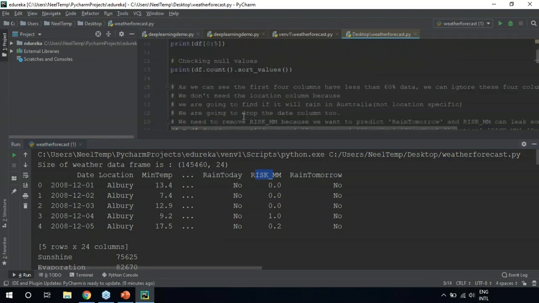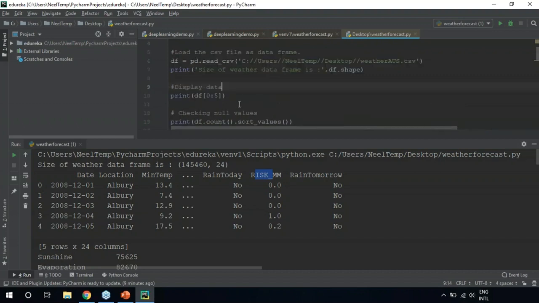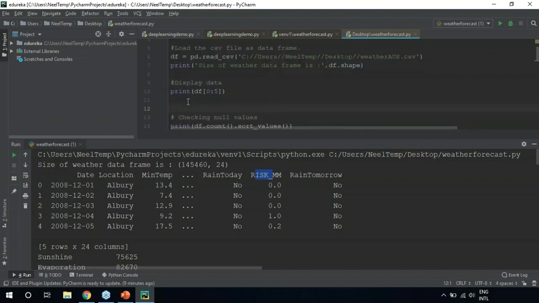Now the next step is checking for null values. This is basically data pre-processing. Let me just comment it for you. This is data preparation or data.